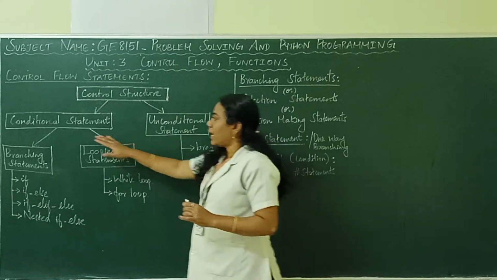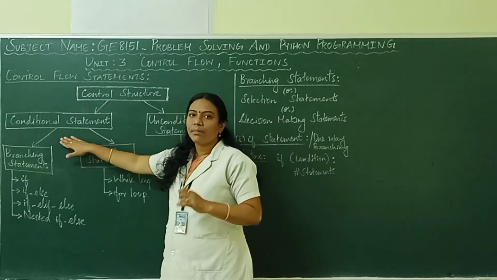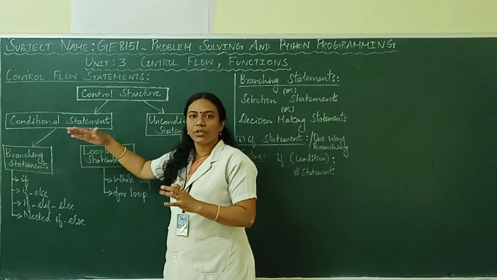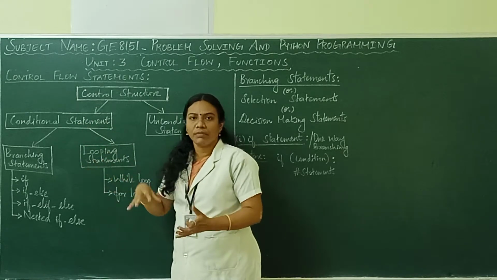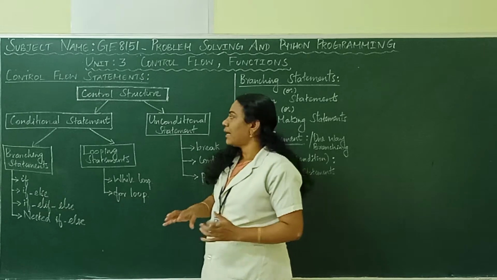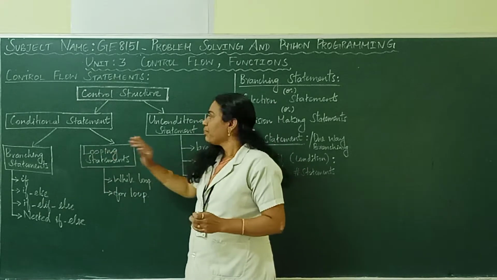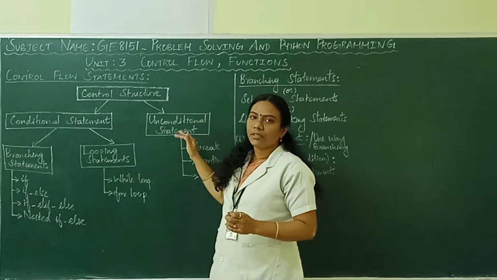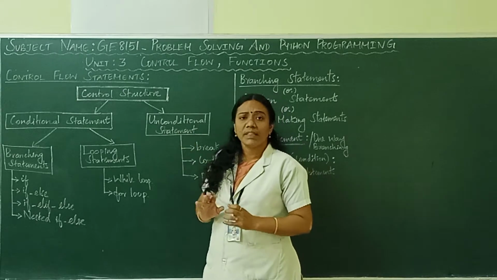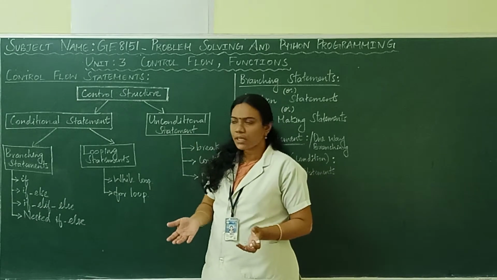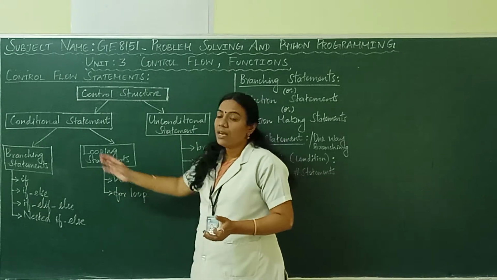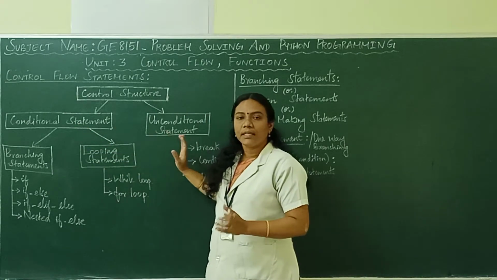Conditional statement means it will work based on a condition. Based on a condition some process will be done, so that is called a conditional statement. Unconditional statement means these statements will execute without checking any condition. That is the major difference between conditional statement and unconditional statement.